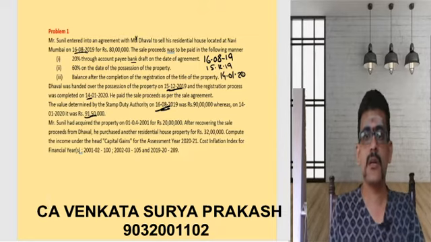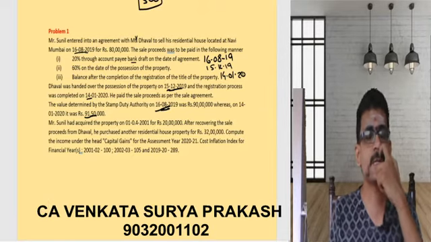We have discussed this. Now we need to go back to the provision called section 50C. What does section 50C say?